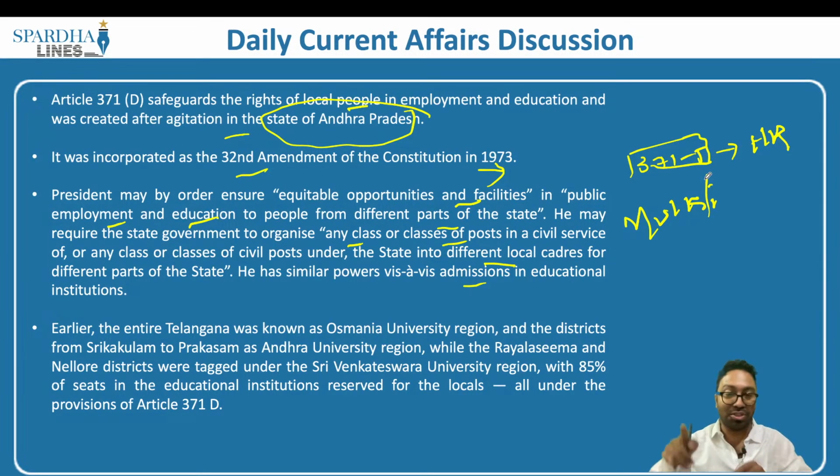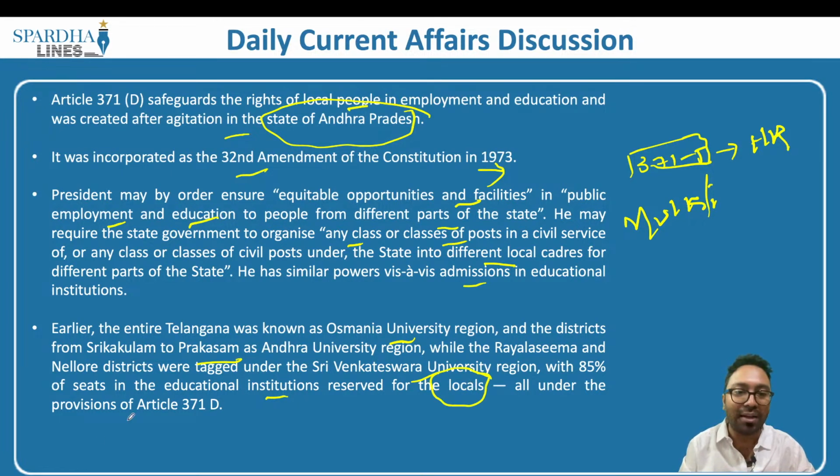state of Andhra Pradesh. Earlier, the entire Telangana was known as the Osmania University region, and the districts from Srikakulam to Prakasam as the Andhra University region, while the Rayalaseema and Nellore districts were tagged under the Sri Venkateswara University region, with 85% of the seats in educational institutions reserved for the locals who are from that region, all under the provisions of Article 371D.